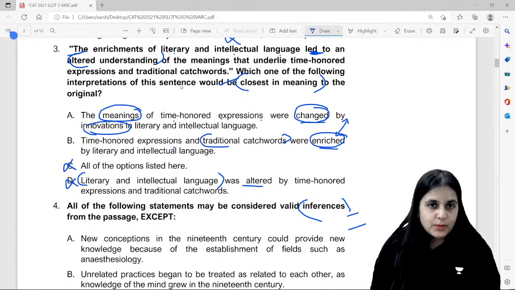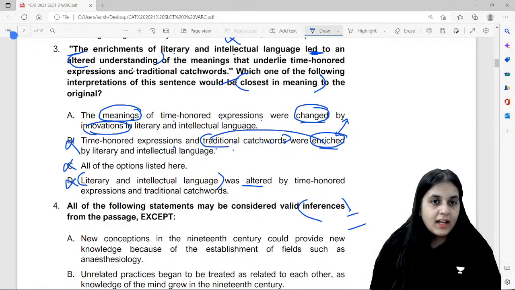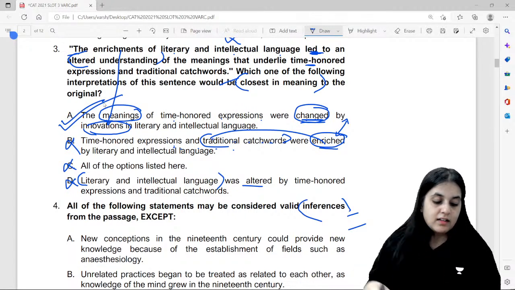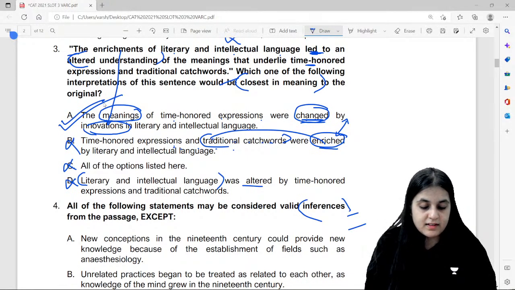See, now you have to understand that enrichment happened in intellectual language. Enrichment did not happen in meaning, not in traditional catchwords, not in time honored expressions. And the meaning of the time honored expressions were altered, were changed. This is a better option. By what? By the enrichments or innovation in literary and intellectual language. So can I say that the answer option is A? Yes, did all of you understand this? Clear with this, everyone?